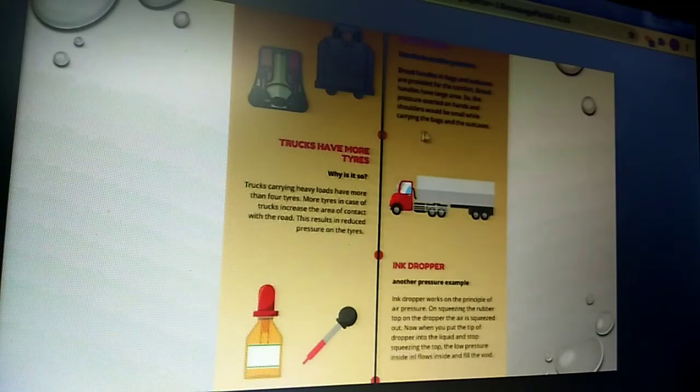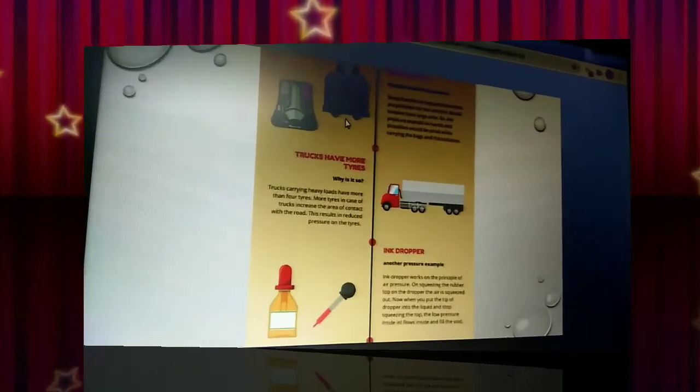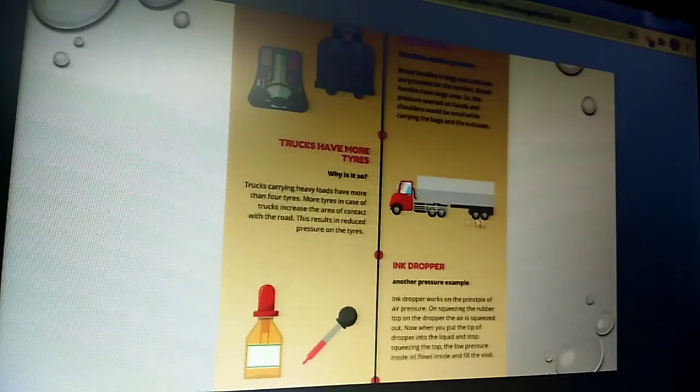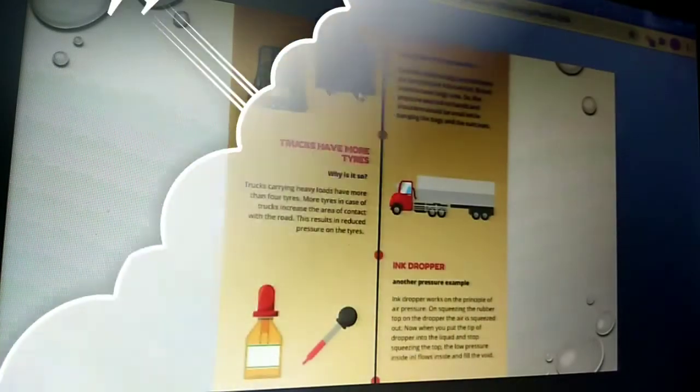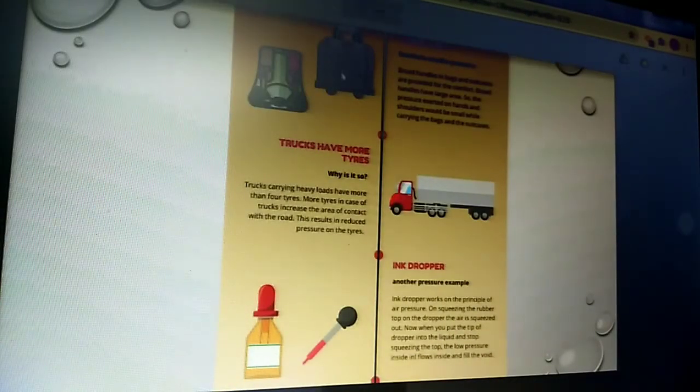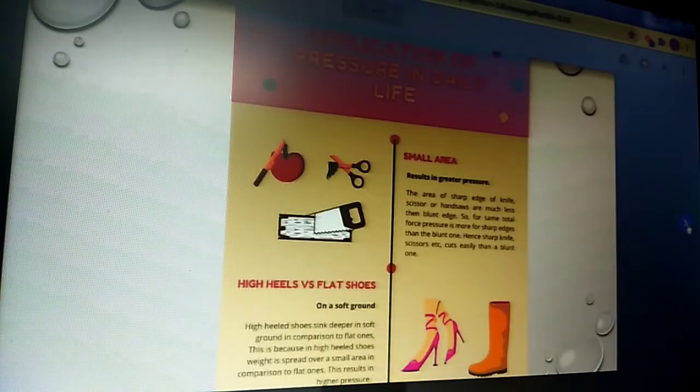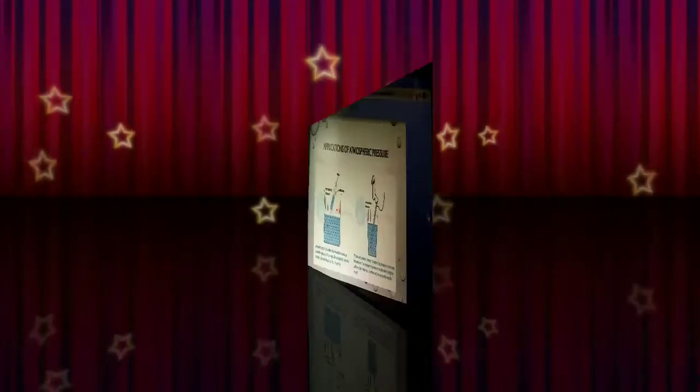How the pressure is working in day-to-day life. This is the ink pot. Heavy vehicles have more tires. Why? In order to increase the area of contact with the ground. The bags, dragging, in order to increase the area of contact, so that the pressure applied decreases. Now some of the day-to-day applications of pressure.